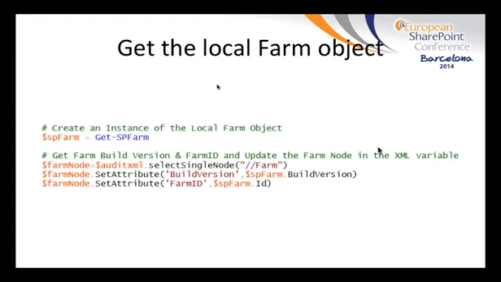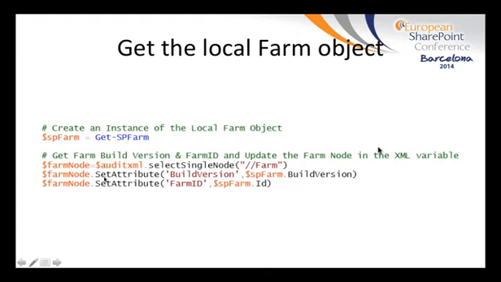So, getting the local farm object. Now that we have our basic XML framework, it's time to start getting data from SharePoint. At this point, we just want to document some farm data, mainly the build version and farm ID. There may be other parameters that you want to document from your SharePoint farm, but for presentation purposes, just keep it small. So we do this by first getting an object of the farm, with $spfarm equals Get-SPFarm.